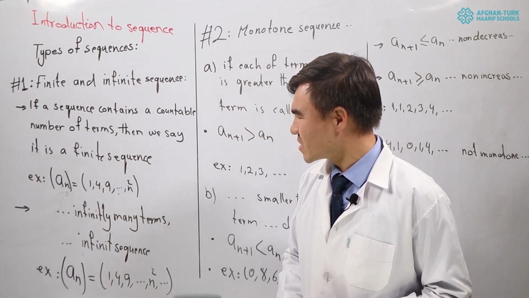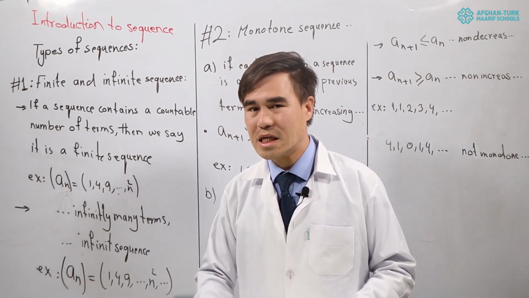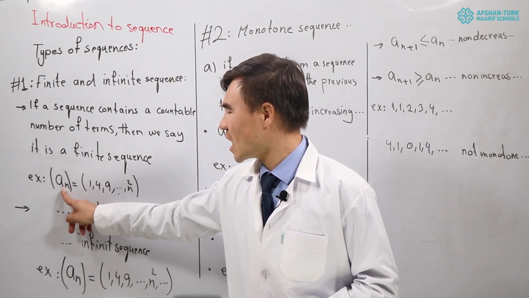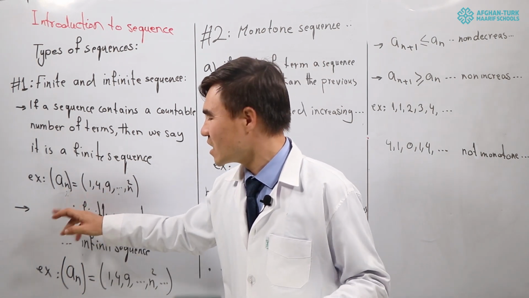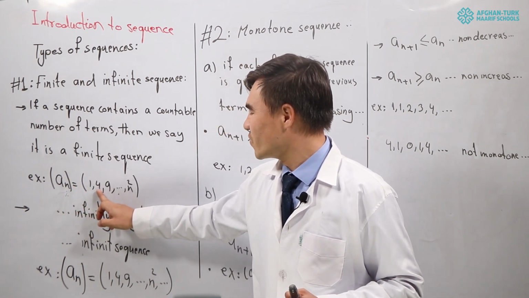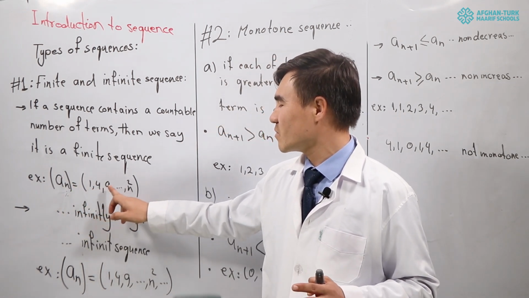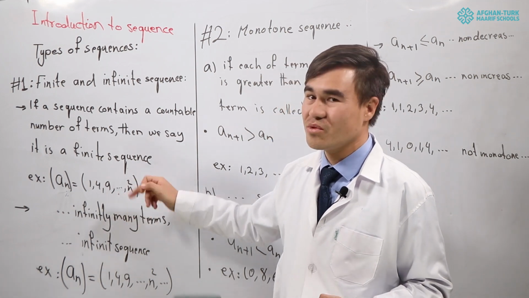Let's have some examples. Every time, we denote a sequence among parentheses, like 1, 4, 9, and so on, up to n squared.